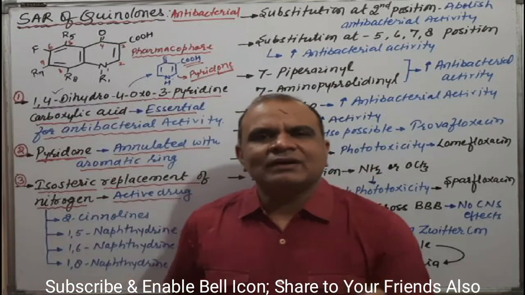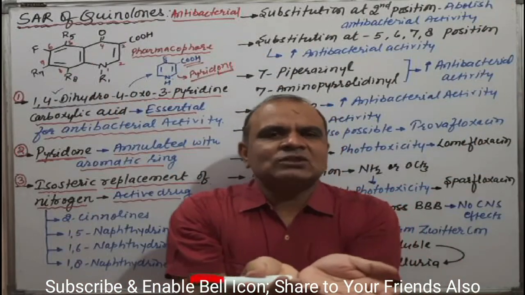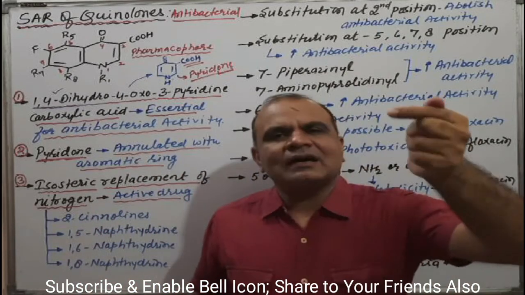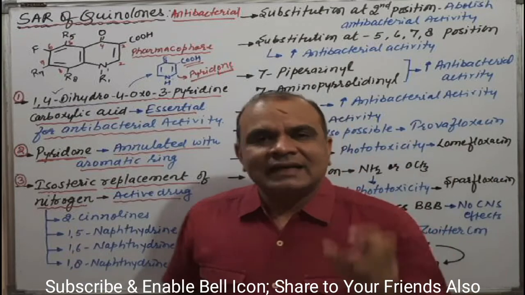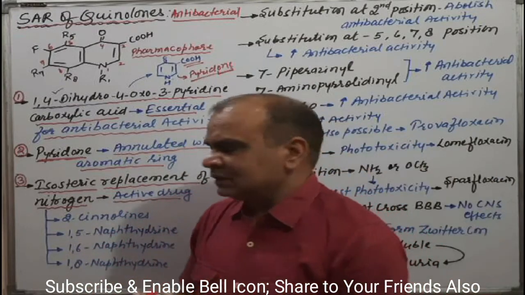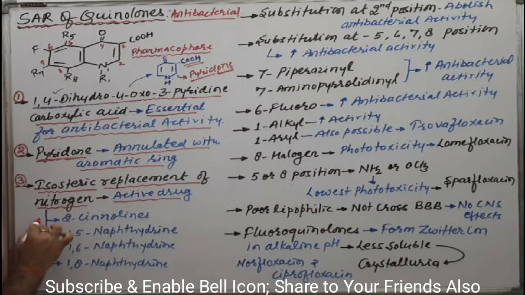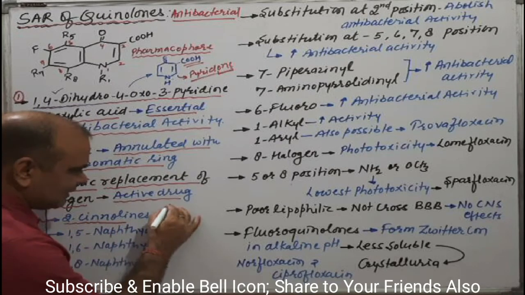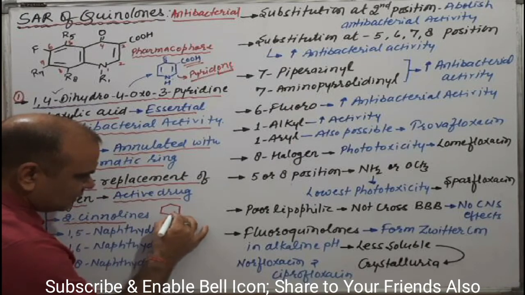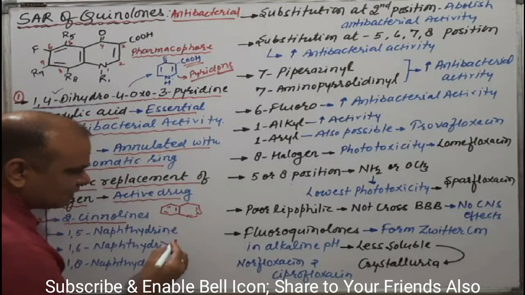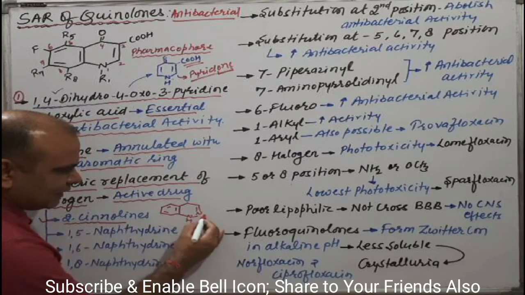Isosteric: iso means equal, steric means the size in space of a particular atom or functional group. We are substituting the carbon by nitrogen, that is the isosteric replacement. As we have discussed in cinoxacin, suppose this is our aromatic ring system, and in 2-phenolene there is nitrogen, and the second position again has nitrogen. Such kind of things are the 2-phenolene.